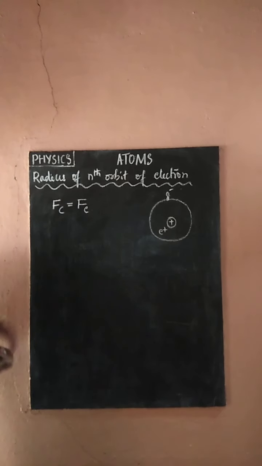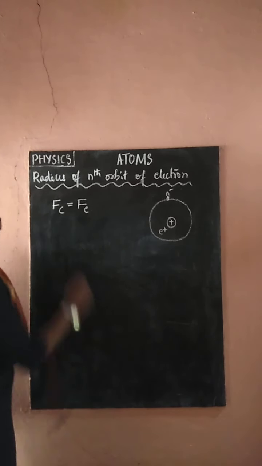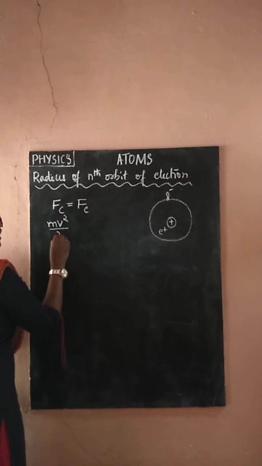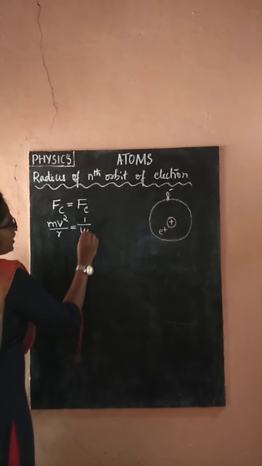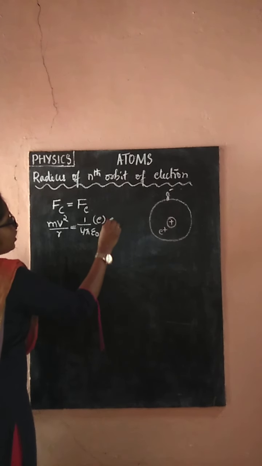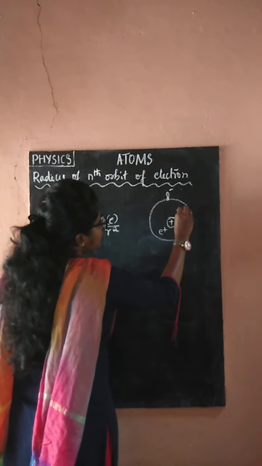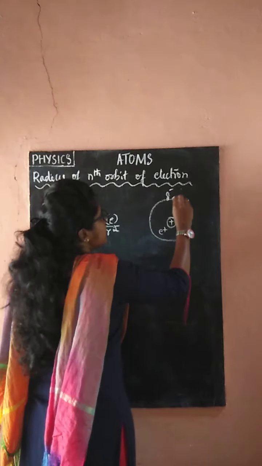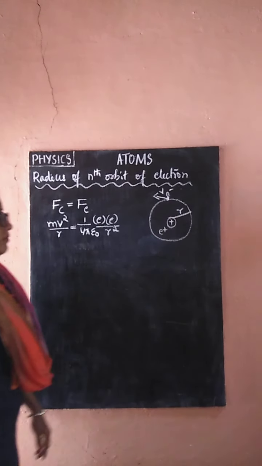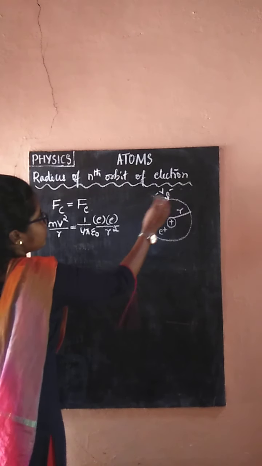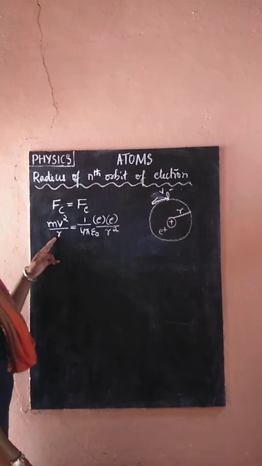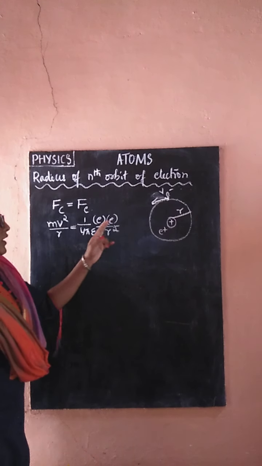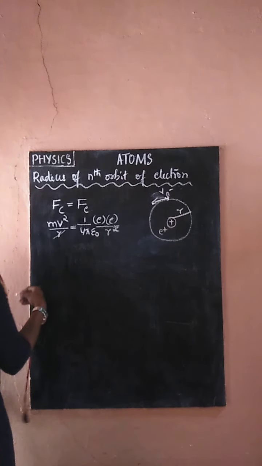The centripetal force is mv square by r, equal to the electrostatic force of attraction between the electron and the nucleus, 1 by 4 pi epsilon naught, E into E by r square, where r is the distance between them. One r cancels.